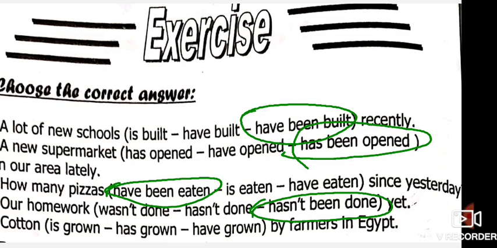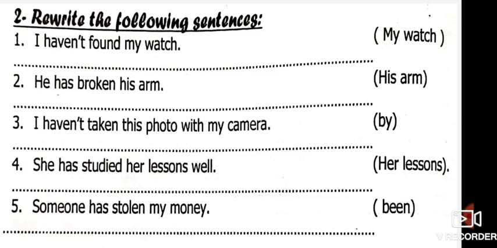Cotton is grown, has grown, or have grown by farmers in Egypt? Is grown. Why, miss? Because here cotton doesn't grow itself. Cotton is grown by people. So the suitable one is grown by farmers in Egypt.